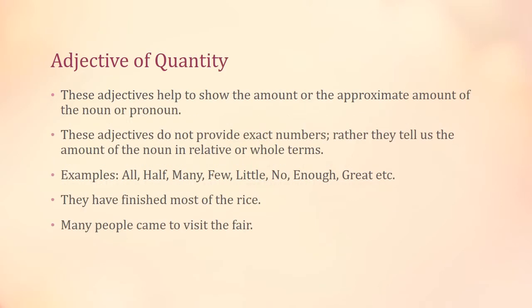Moving towards the next type, adjectives of quantity. This type of adjective helps us to show the amount or approximate amount of a noun or a pronoun. These adjectives don't provide us an exact number. They just tell us the amount in a generic manner. For example: half, all, many, few, little, no, enough, not enough, and great. These are the words which we call adjectives of quantity or quantitative adjectives.